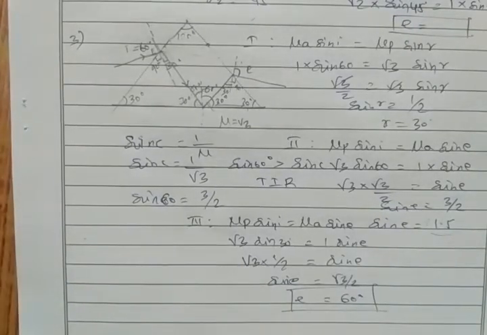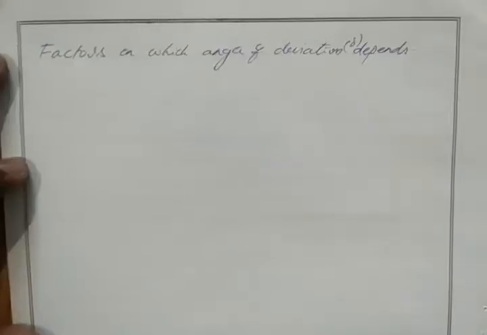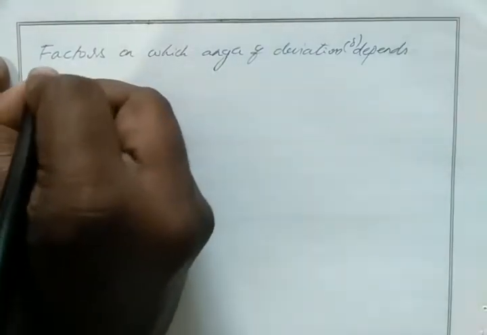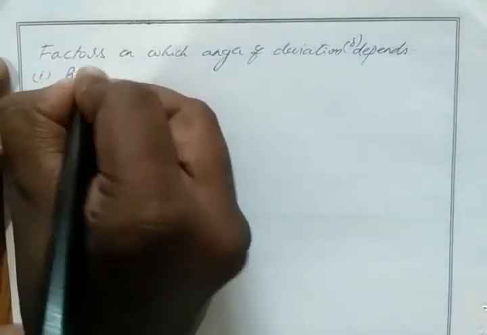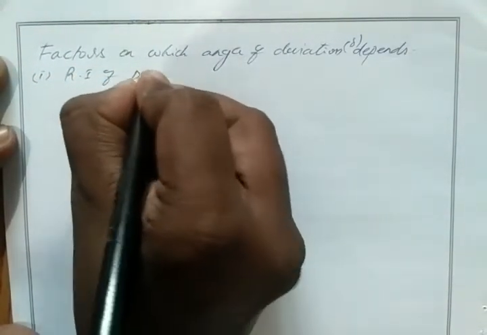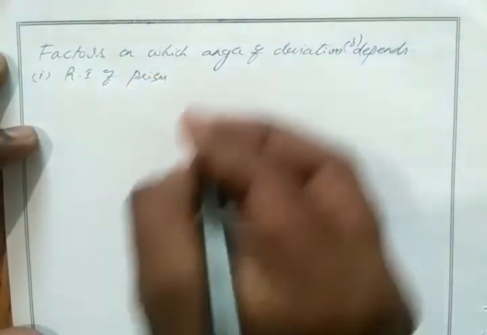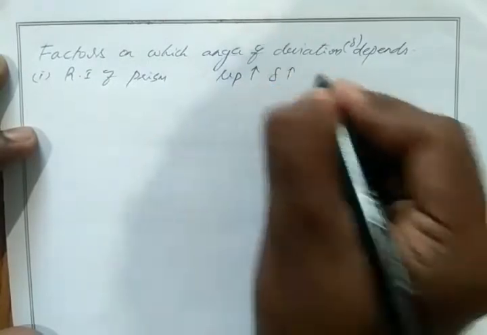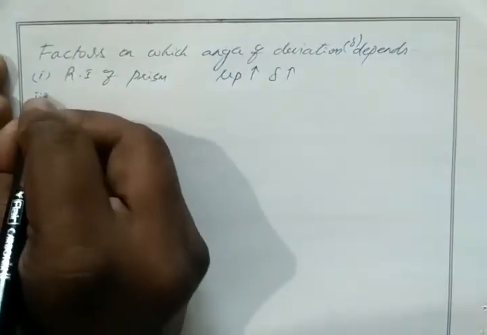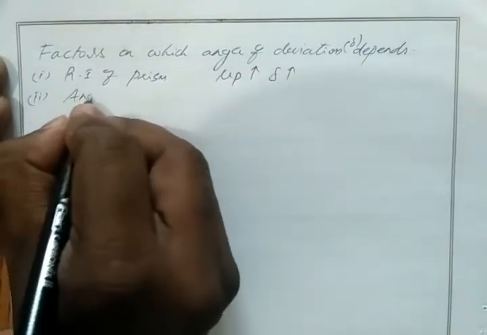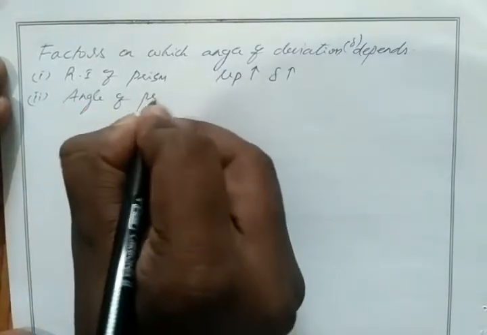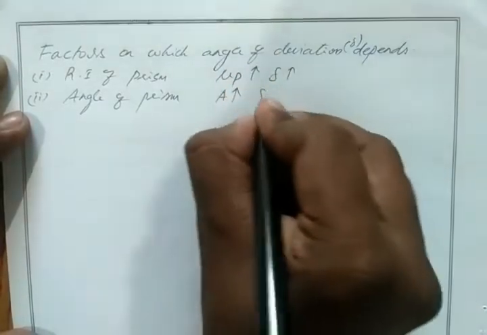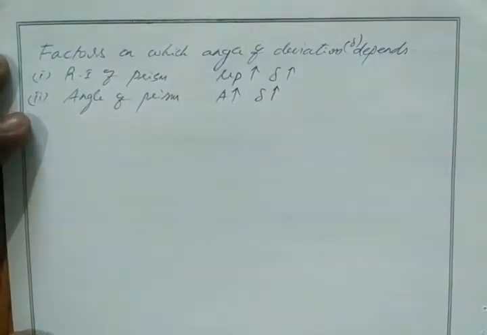Okay. So this is our answer. So next topic, factors on which angle of deviation depends. The first factor, refractive index of prism. When the refractive index of prism increases, then angle of deviation also increases. Then second, angle of prism A. If A increases, then angle of deviation also increases.